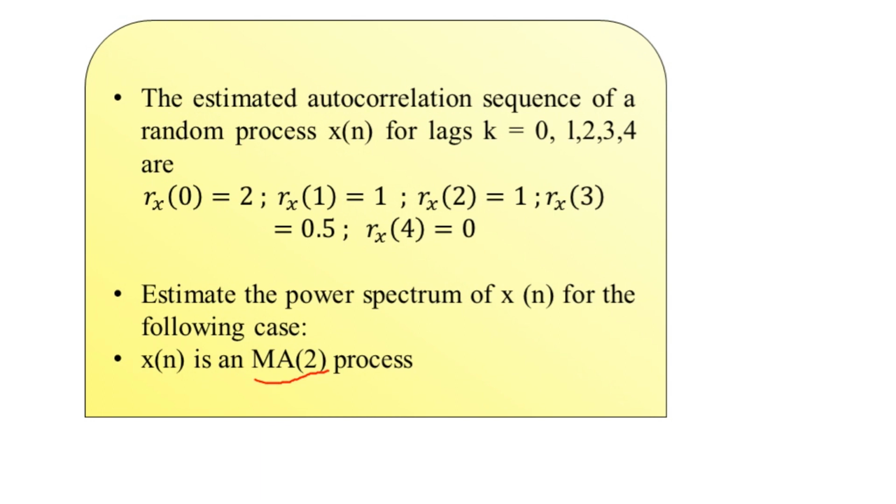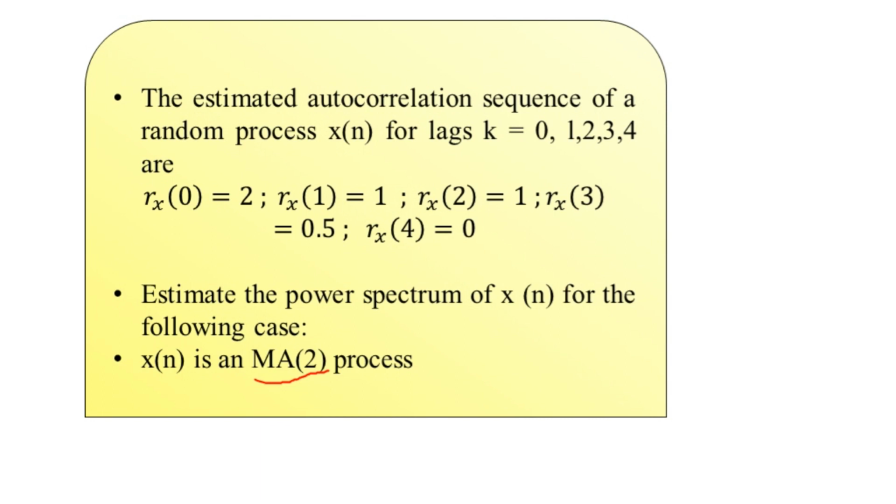So in the previous video we have understood how to determine the estimate of the power spectral density for such a discrete time random process that has been generated by filtering the noise w of n.